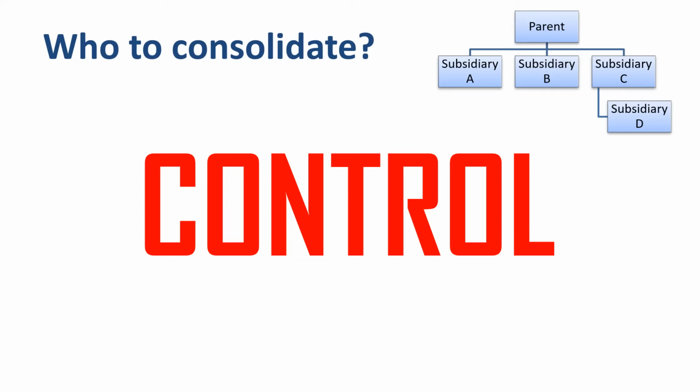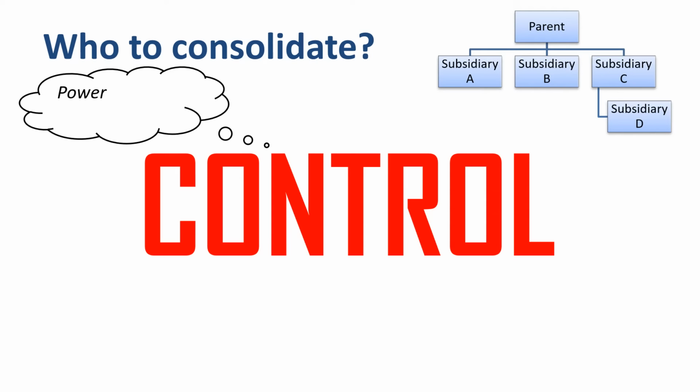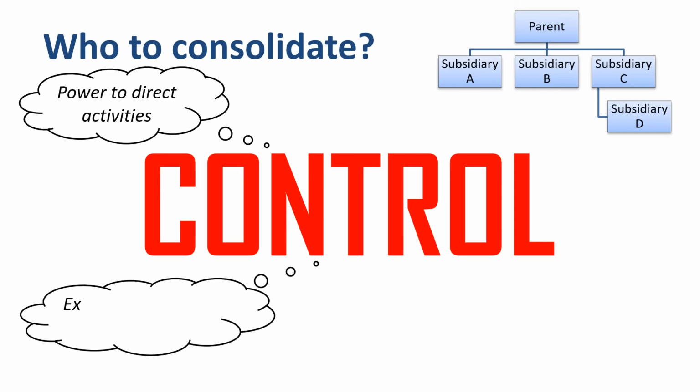Does the parent company have the power to direct activities of the subsidiary? Does the parent have exposure or rights to variable returns of the subsidiary? In other words, the obligation to absorb losses from or right to receive benefits from, with returns that must vary and can be positive, negative, or both.